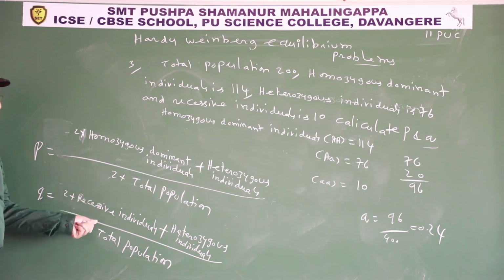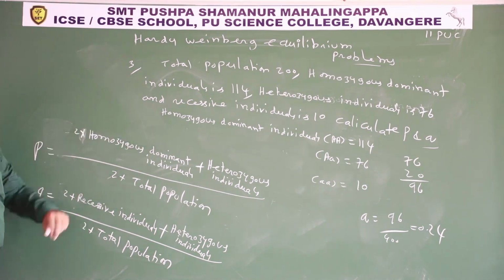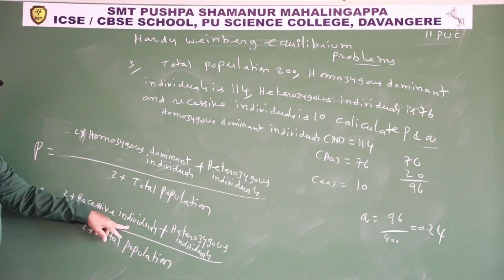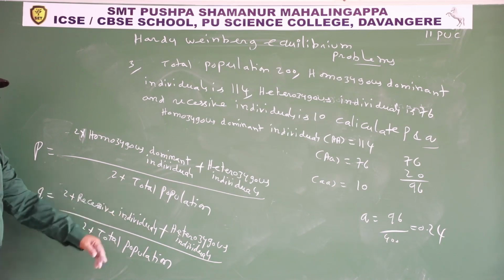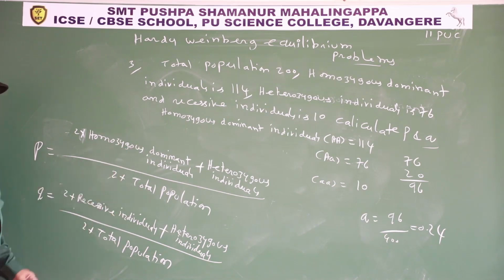You already know each recessive individual contains 2 small a alleles. Here recessive individuals 10 into 2, 20, plus heterozygous individuals 76, 20 plus 76, 96, but divided by 2 into total population 200, 200 into 2, 400.